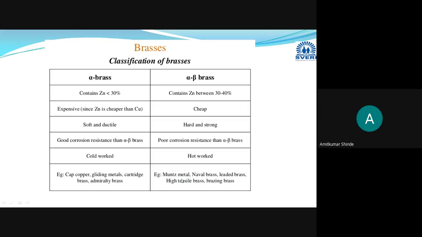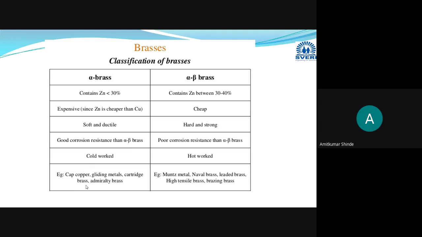For each of these examples, we are going to discuss in detail their composition, their properties, and applications. In aspect of the properties, for all these four brasses which I have written in the alpha brass, common properties will be there. That is, they will be soft, malleable, and ductile in nature.